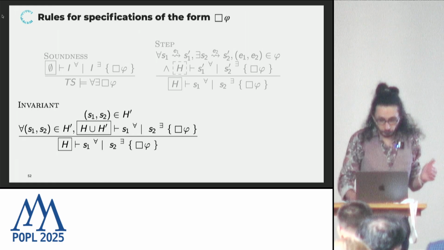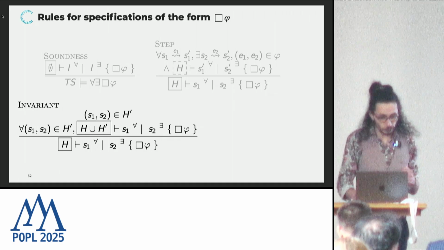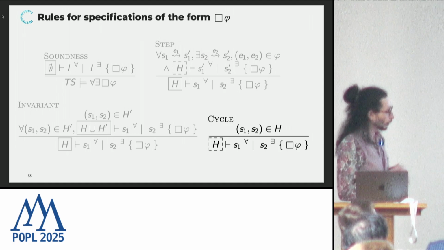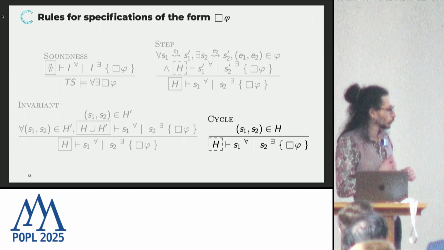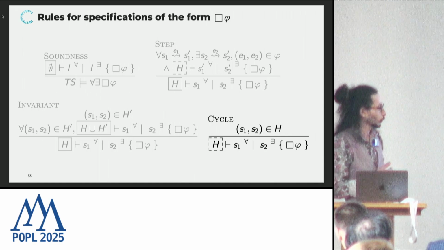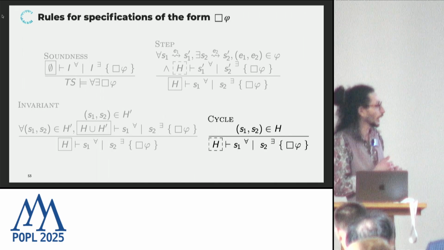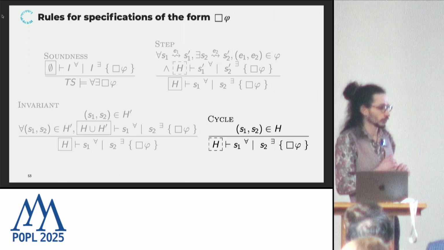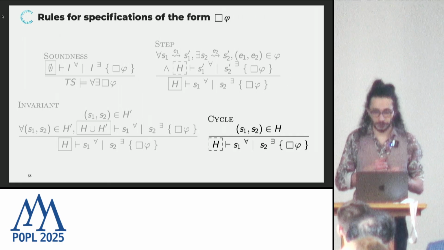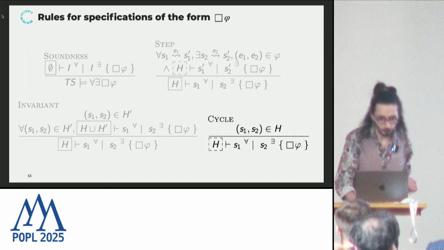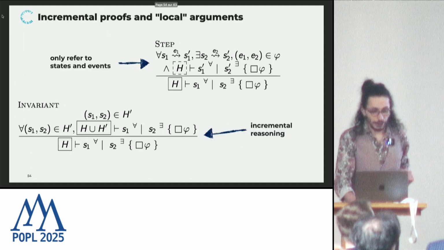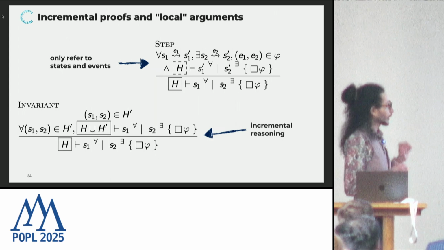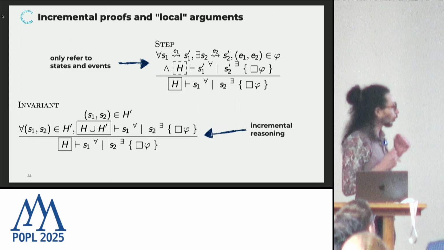OK, and now the final rule is making use of the context. And what it tells us is that whenever the context is not guarded, we can use it to close the current proof tree. So it suffices to show that the current states are in H if H is unguarded. All right. Perfect. OK. So I just want to make the point that this satisfies our original goal.